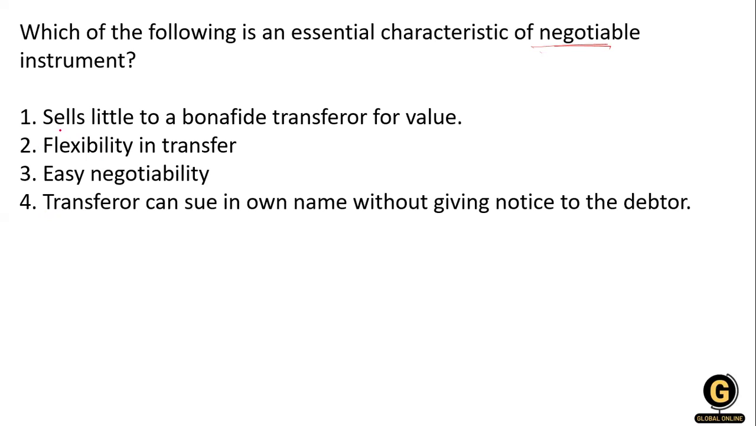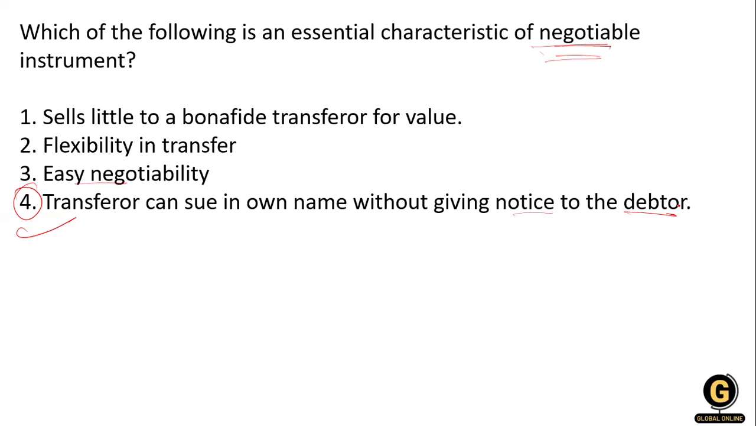So here, first it is a sale, a title transfer, a bona fide transfer for value, and flexibility in the transfer, easily negotiable, is an essential characteristic we handle. Then the transferee can sue in their own name without giving notice to the debtor. So what is the essential characteristic of the Negotiable Instruments Act? That is the 4. That is, the transferee can sue in their own name without giving notice to the debtor.